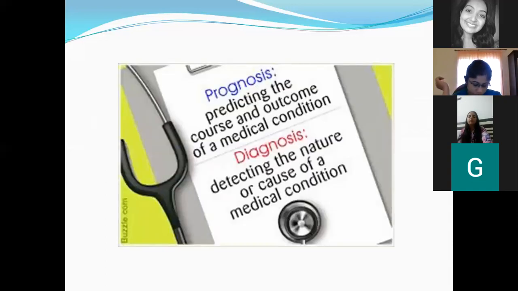Now, you might get confused with the terminologies diagnosis and prognosis. Diagnosis is nothing but detecting the nature or cause of a medical condition. You're arriving at what is the cause of this particular presentation. Prognosis means how it will go in the future after you treat it.